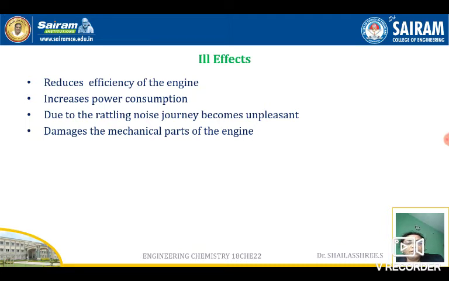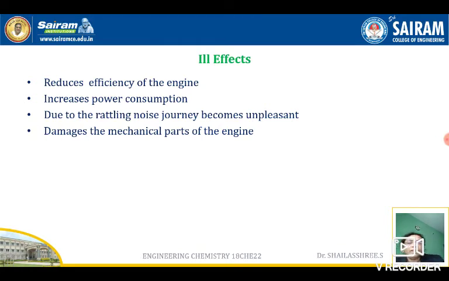Beyond a particular compression ratio, what happens? Incomplete combustion of the fuel and air mixture takes place. This results in the formation of many gaseous fractions, and these liberated gases hit the walls of the engine and piston, producing a noise referred to as knocking. Then you should write 2 reactions under normal conditions. When the fuel burns with air or oxygen, it gives dimethyl peroxide. Dimethyl peroxide is unstable. It gives rise to carbon dioxide and water. That is under normal conditions.